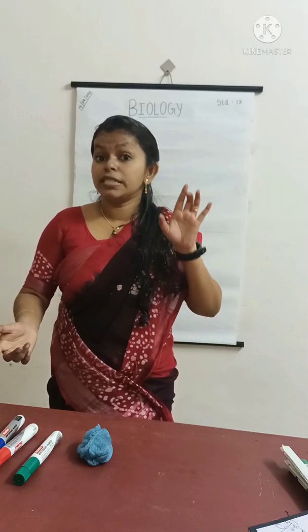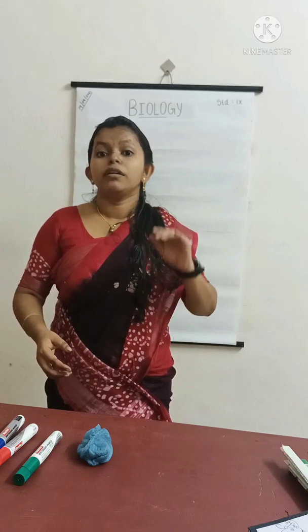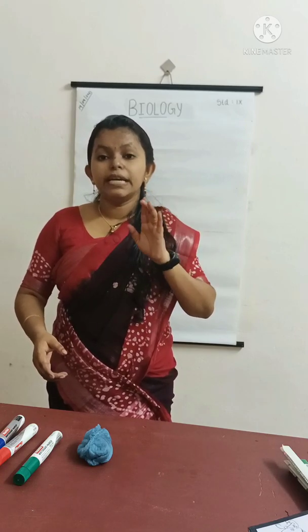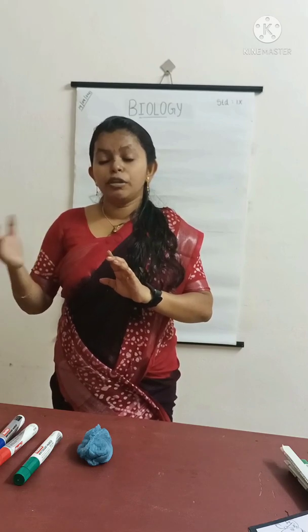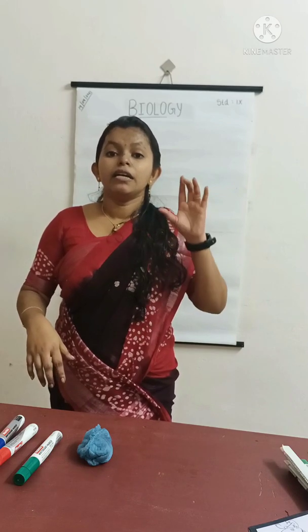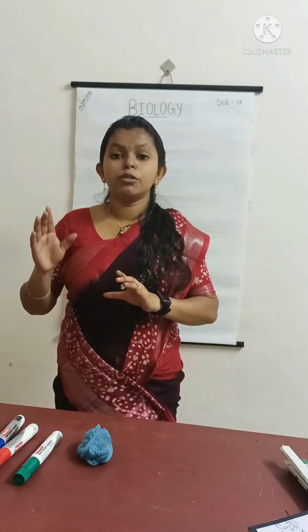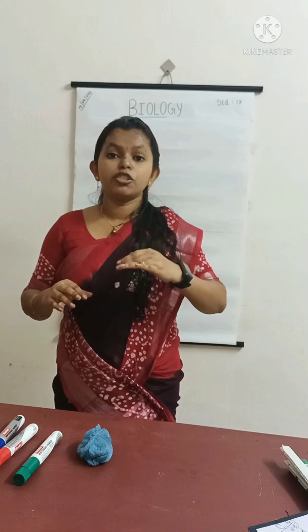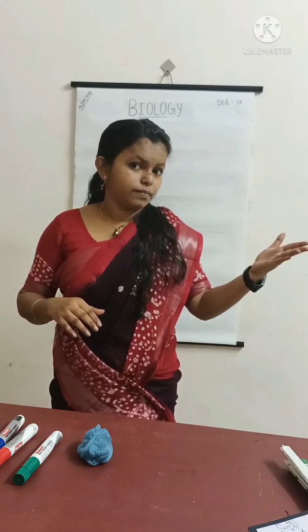So, the transportation system is very important in plants to transport food prepared in the leaves through phloem to different parts, and the water and minerals absorbed through the roots to reach different parts and the leaves through xylem to prepare food.